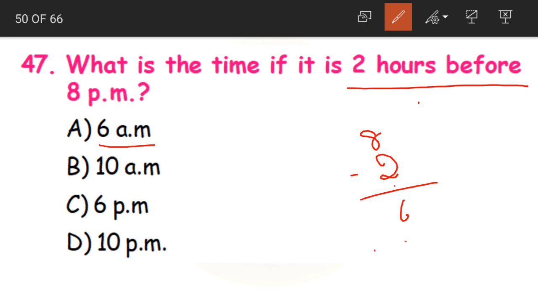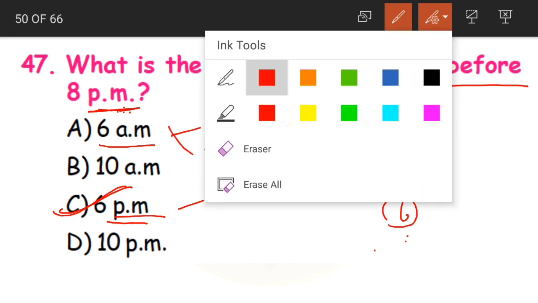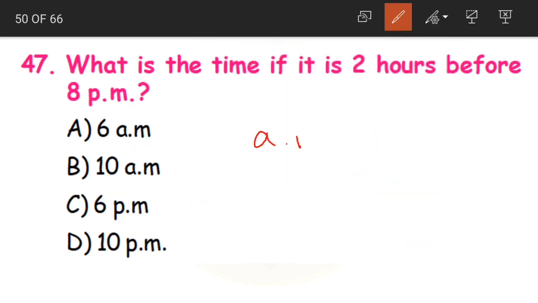In options we have 6 a.m. and 6 p.m. So what should we take? Should we go for a.m. or p.m.? We should go for p.m. See, 8 is in p.m. here. So 2 hours before 8 p.m. will be equal to 6 p.m. but not 6 a.m. You know the difference between a.m. and p.m. right children?